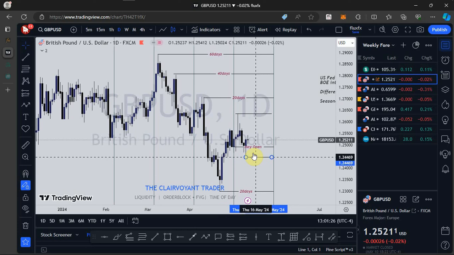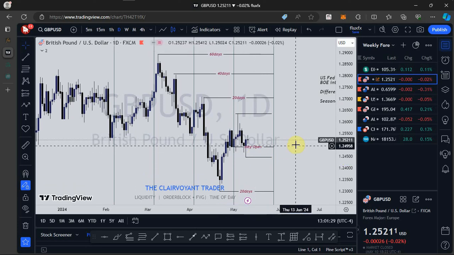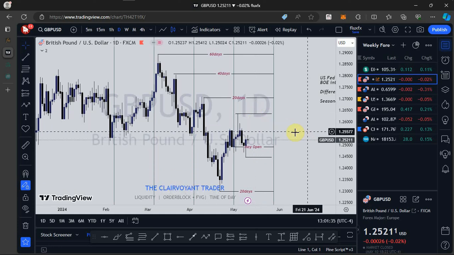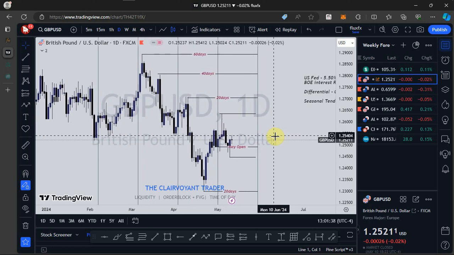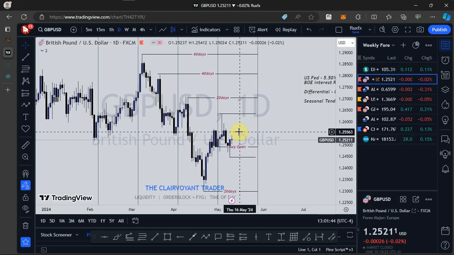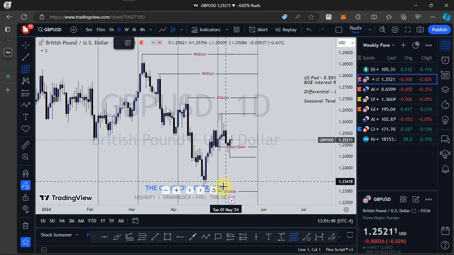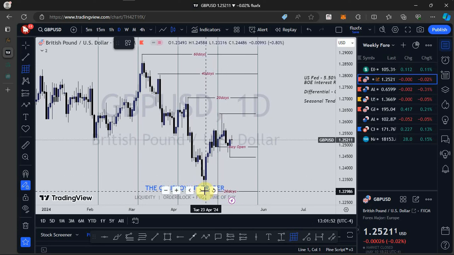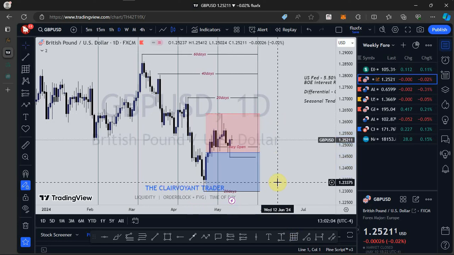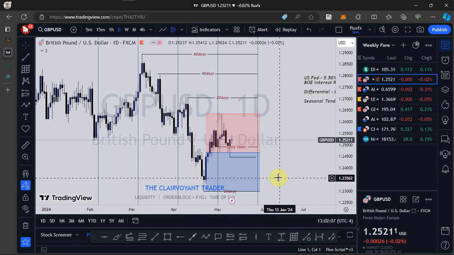But personally I'll be looking out to see price push to the downside. That is going to be my expectation so far as GBP USD is concerned, because as it stands now, price is still trading above May's open price. If you look at this range high and this range low, just as I made you aware last week, we are above equilibrium, and once you are above equilibrium, that is a premium zone right there.